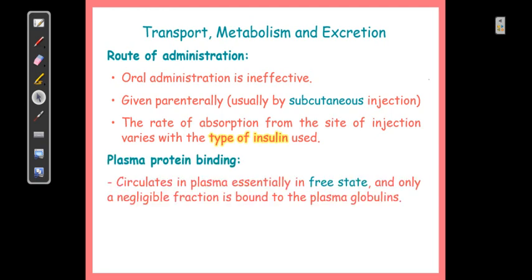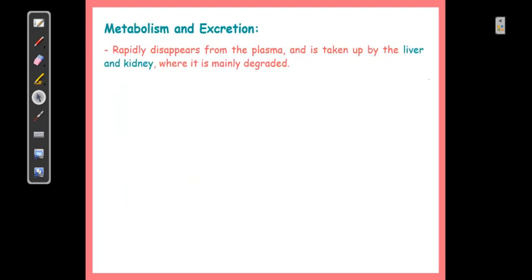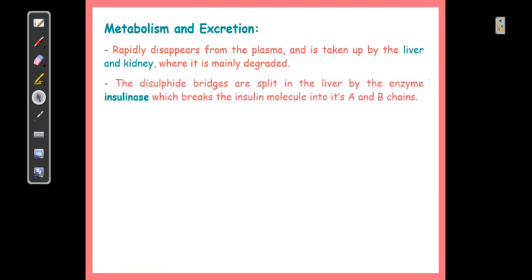Only a negligible fraction is bound to the globulins. Metabolism: it rapidly disappears from the plasma and is taken up by the liver and the kidney, where it is majorly degraded. There is an enzyme present called insulinase, and this insulinase enzyme breaks the insulin molecule into A and B chains.